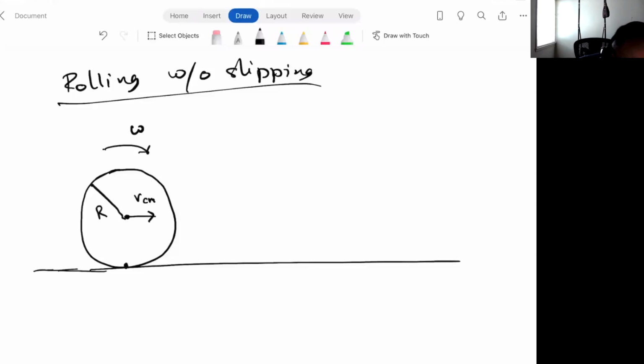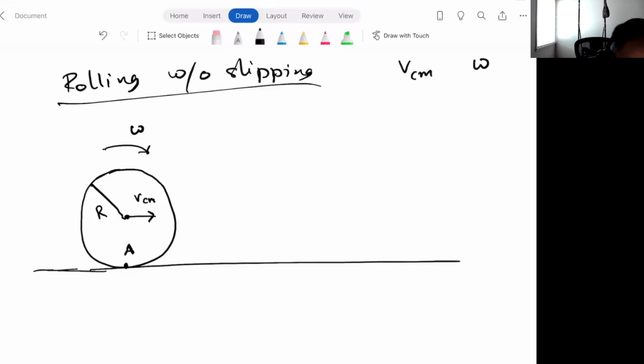All right, let's say that right now the point in touch with the ground is A. That's the name of the point of the wheel that's in touch with the ground. Okay, so we are going to try to find a relationship between these two variables, VCM, which tells us how fast the center of the wheel is moving, and omega, which tells us how fast the wheel is rotating. We'll try to derive a relationship between these two.